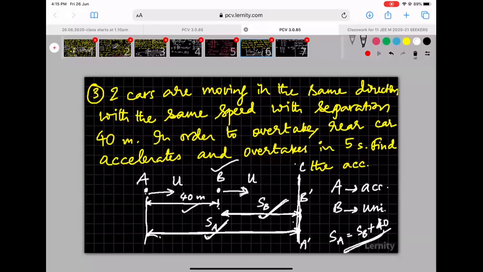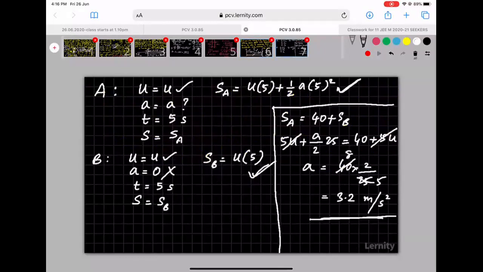How can you identify it easily? Draw it. Draw the situation. Whatever is given in the question in words, just put it in a diagram. A picture speaks more than words. You might have come across that saying. Yeah. So once you draw it, everything will fall into place. Okay.